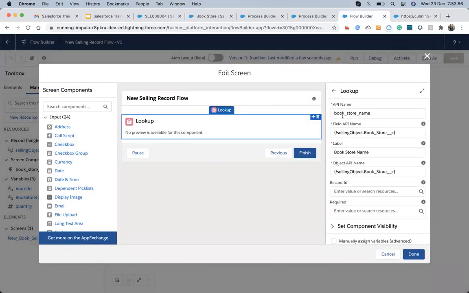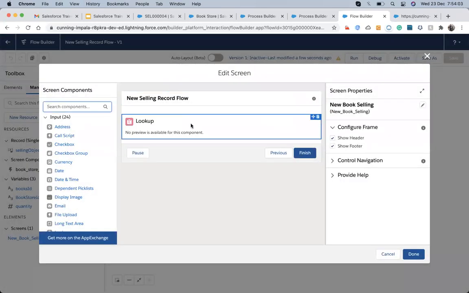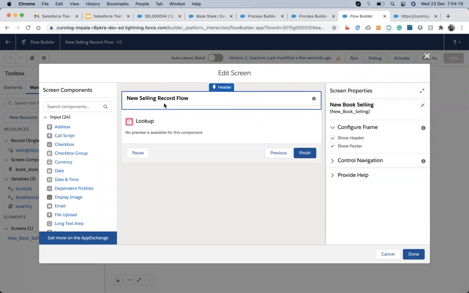From the beginning, when you create the label and it gives automatically the API name, and it was new book selling. And then each time when you try to write the API name, not this one, it was new book sellings. New was the big letter. This one, yeah. Object name.